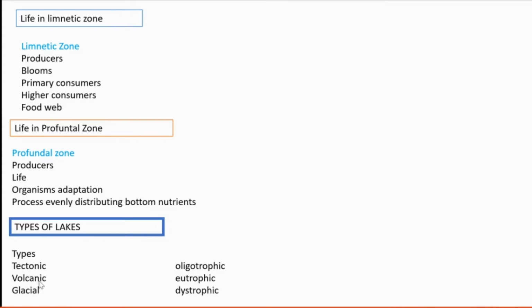Volcanic action also creates lakes. Glacial movement and glacial retreats also create trenches, and those may later develop into lakes. So that's why there are three types of lake: tectonic, volcanic and glacial lakes.